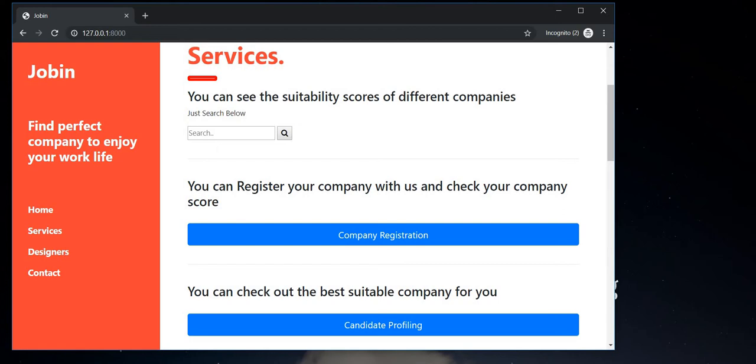idealized this project. In this project, firstly, a company needs to register.